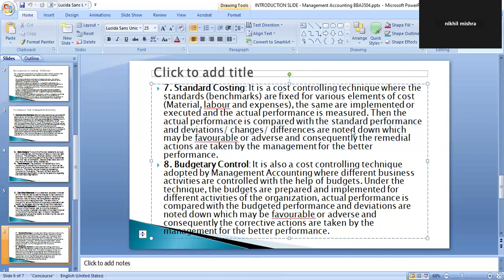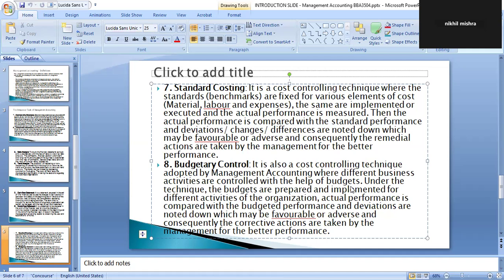That actual performance is compared with the standard performance. If there is a deviation, whether positive or negative, meaning favorable or adverse, and if there are adverse deviations, then those should be eliminated or reduced. That is the purpose of standard costing, to improve the efficiency of the business.